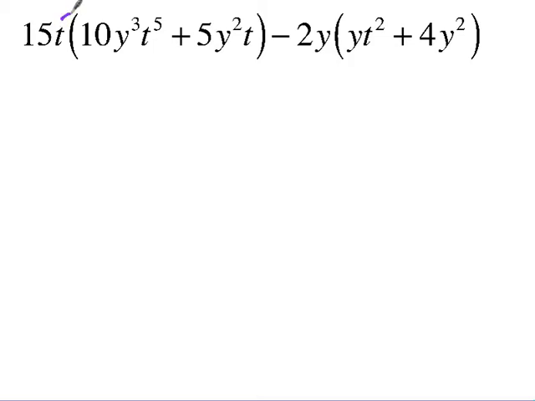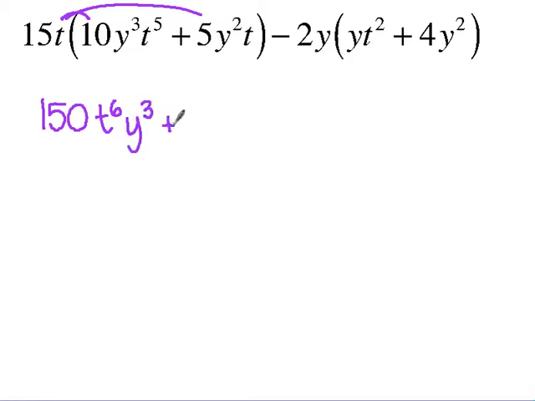So what we're going to do is start by distributing the 15t. First of all, if I distribute that 15t to the first term, best rule of thumb, take it slow. So let's just start with the 15 and the 10. What does the 15 and the 10 give me? 150. Next, let's look at the t's. How many t's do I have? 6. And how many y's?